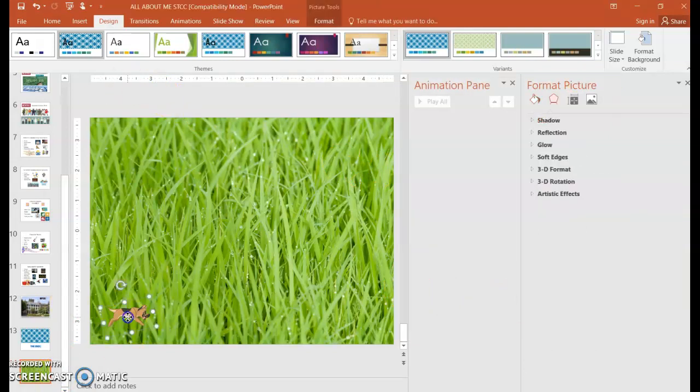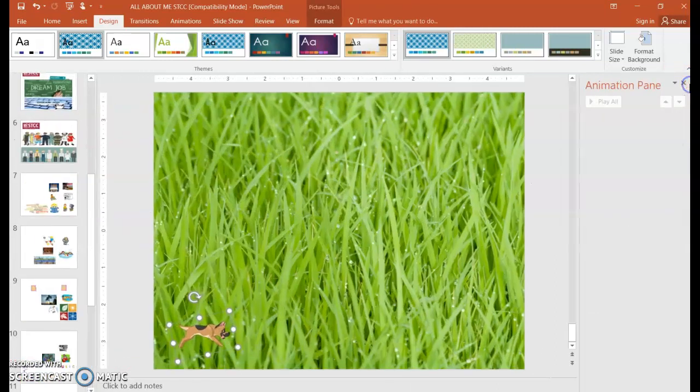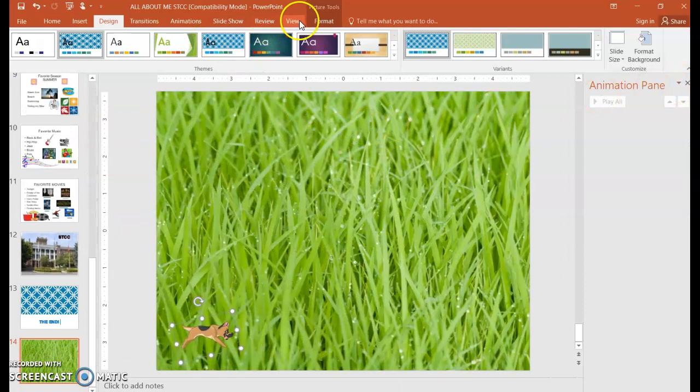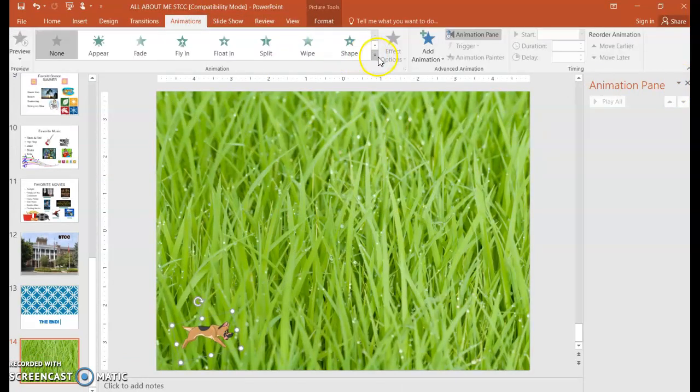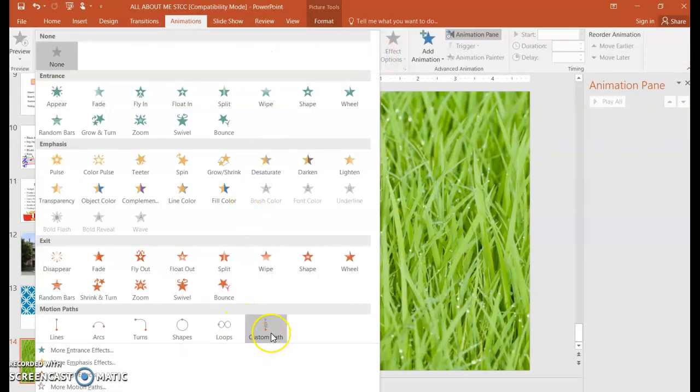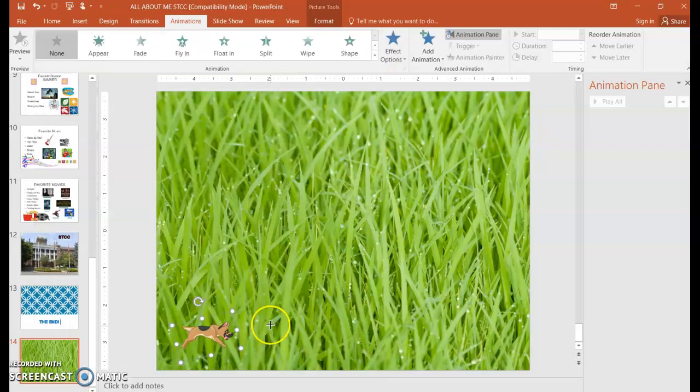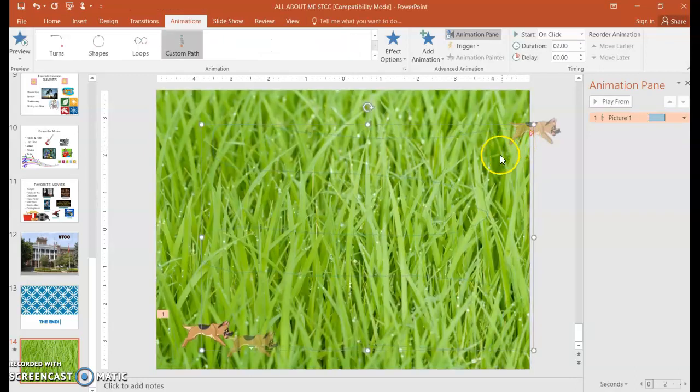So in this one, if I were to actually select the picture, and I'll close out of the format picture, and I'm going to go to animation and choose more, and I'm going to choose custom path. And what happens is my mouse changes to a plus sign, and I'm going to just drag the direction. You see the line that's following here, and this is the direction that I want the dog to go. And then when I'm finished, I can either press escape or enter.